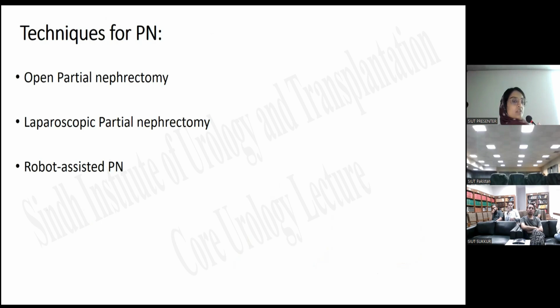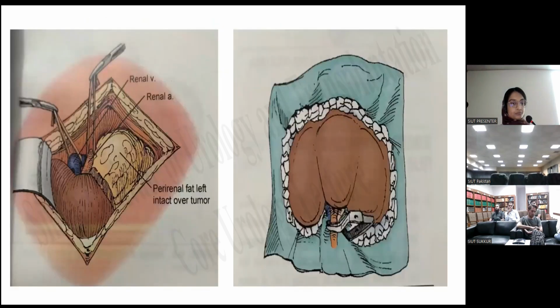Techniques for partial nephrectomy: open, laparoscopic, and robotic assisted partial nephrectomy. For the open partial nephrectomy, everyone knows that the patient should be positioned laterally with the ipsilateral side facing upwards, and the contralateral flank should be facing over the break of the table, and the kidney should be approached typically extraperitoneally through a flank incision, typically through the 10th or 11th intercostal spaces.